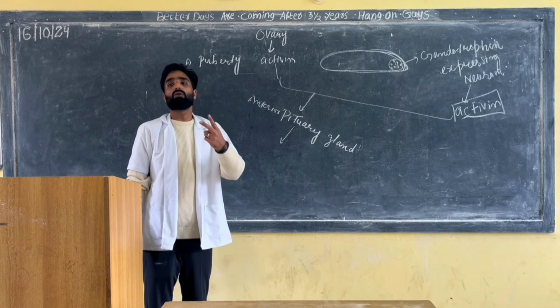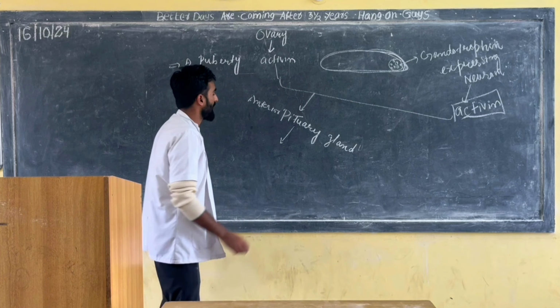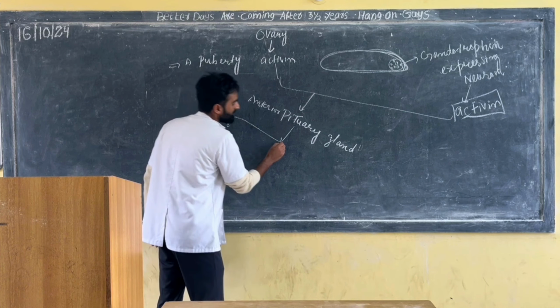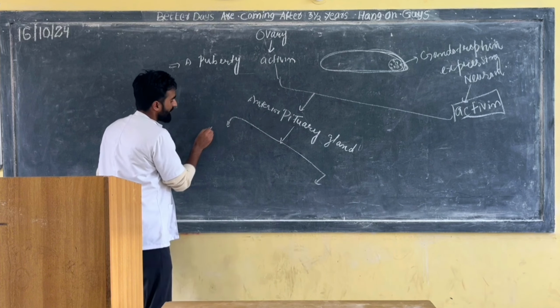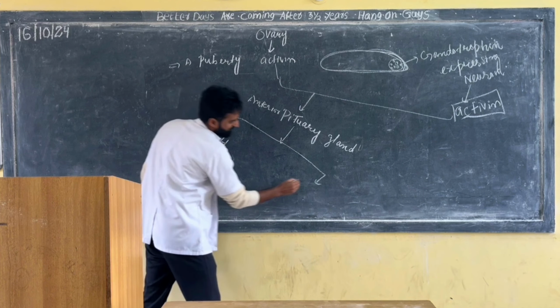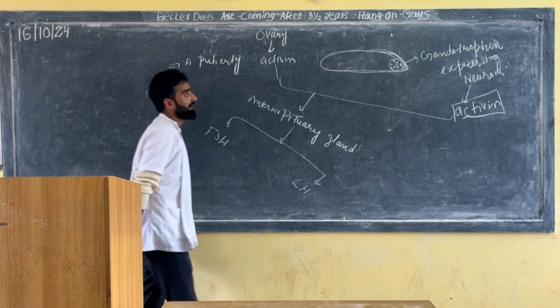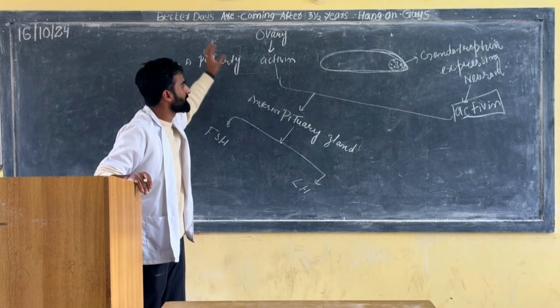Pituitary gland will release two hormones. How many hormones? Two hormones. FSH and LH. Tell me that. FSH and LH. Same, nothing is there. It's not a big deal.